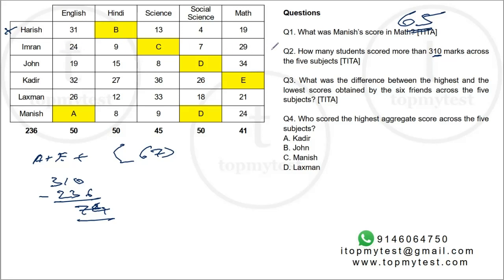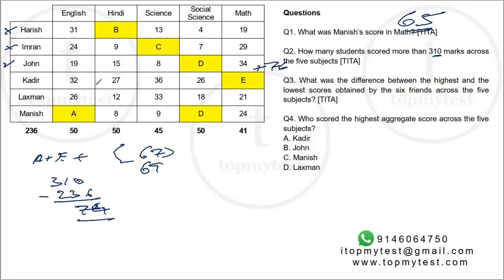Let's add Imran's deviations. Imran will be 29 plus 27 is 53, 60 plus 9 only 69. So he will not reach 310 in deviations. You need to reach 74. Let's look at John. That's 34, 68 plus 8 is 76. So John will be more, so plus 76.